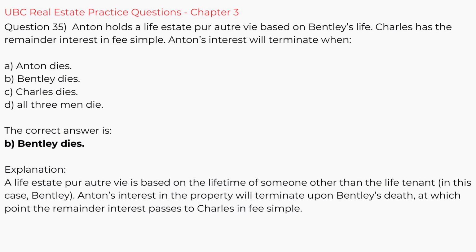Question 35. Anton holds a life estate pur autre vie based on Bentley's life. Charles has the remainder interest in fee simple. Anton's interest will terminate when A. Anton dies, B. Bentley dies, C. Charles dies, D. All three men die. The correct answer is B. Bentley dies. Explanation. A life estate pur autre vie is based on the lifetime of someone other than the life tenant, in this case Bentley. Anton's interest in the property will terminate upon Bentley's death, at which point the remainder interest passes to Charles in fee simple.